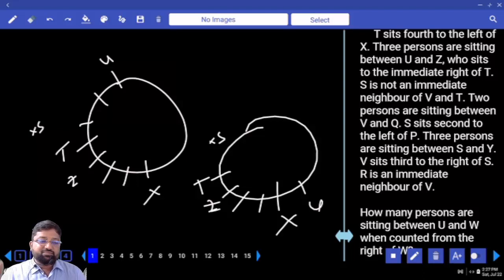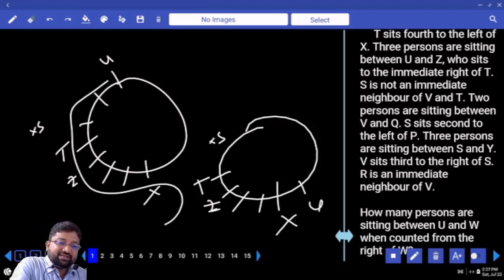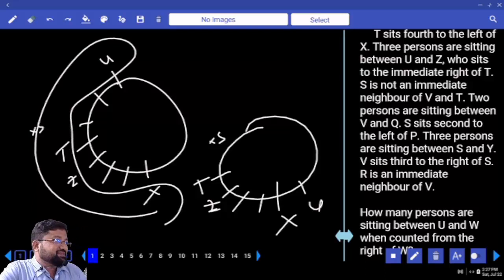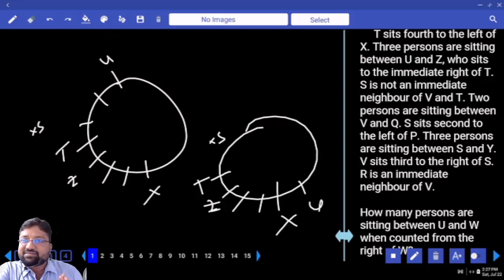I don't know where this P is. See, further I can continue if I get anything about these 4 people. Who are those 4 people? U, T, X and Z.